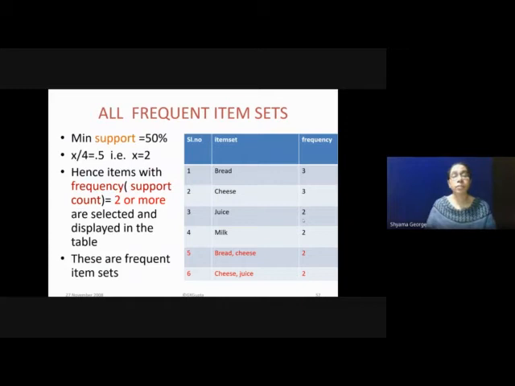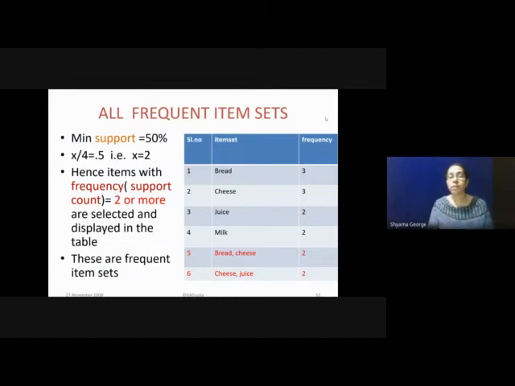They are selected and displayed in the table. These items are known as frequent item sets, item sets having the minimum support value. So when you consider bread, it has frequency 3, which is more than 2, so bread is selected. Cheese has frequency 3, so cheese is selected from the table having all possible combinations. Then the frequency of juice is 2, so juice is selected, and milk is 2, so milk is selected.